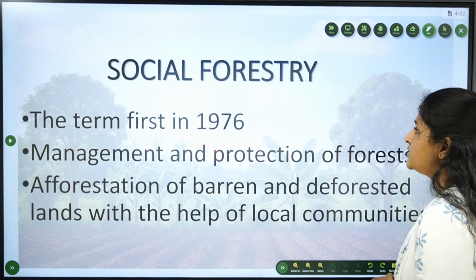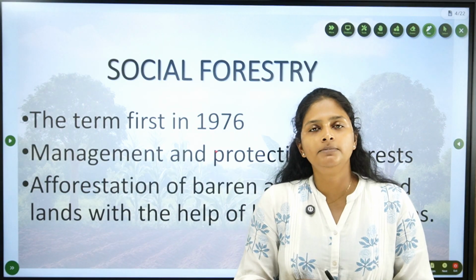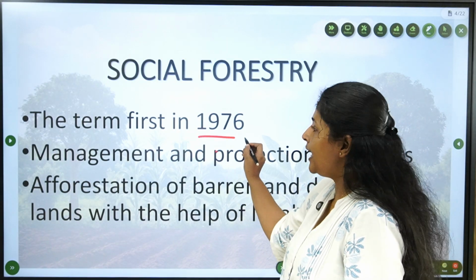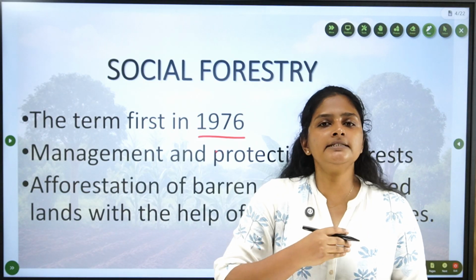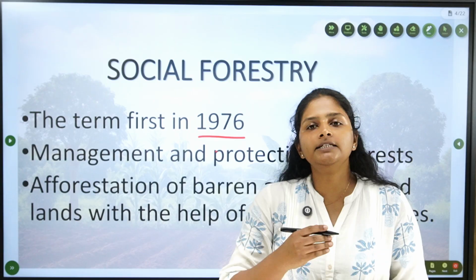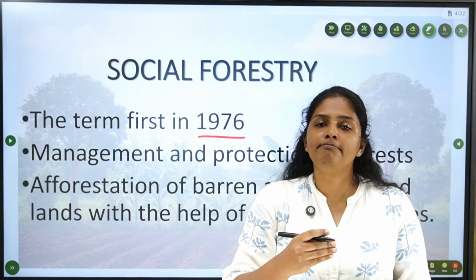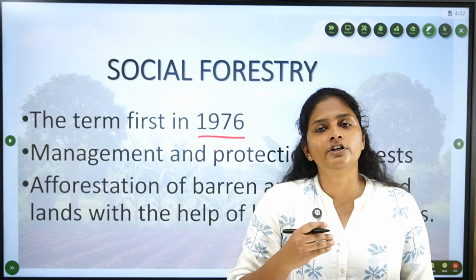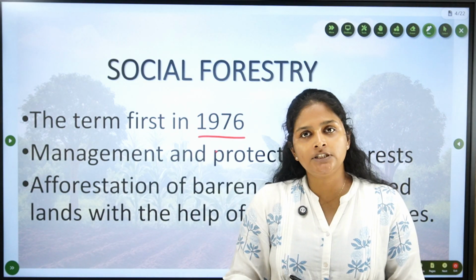Let's look at what is social forestry. Social forestry is a very old term that was first used in 1976. Social forestry means that by engaging the community, the people, the government is trying to protect, manage and conserve forest. They will be doing afforestation in barren lands and in deforested areas.